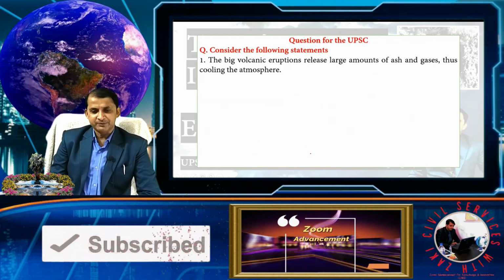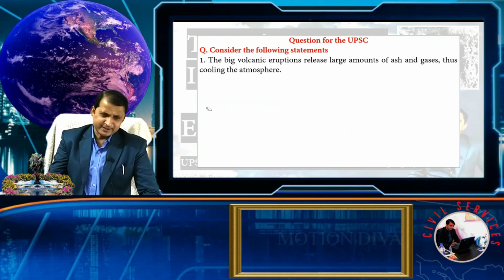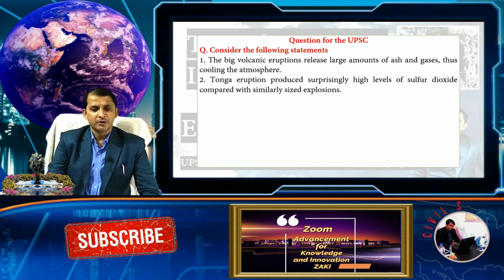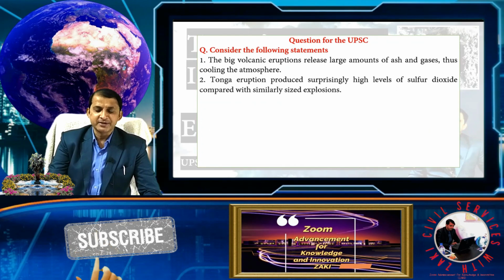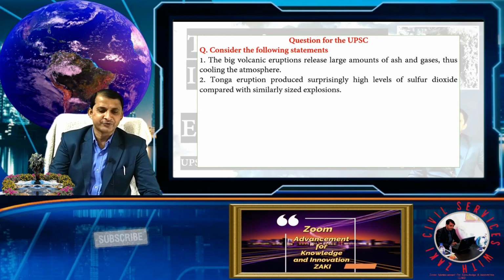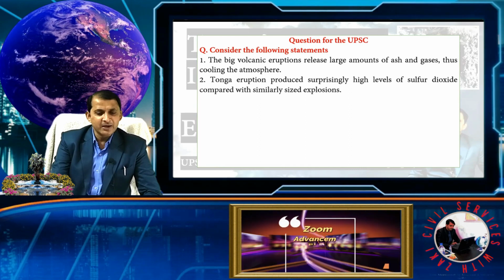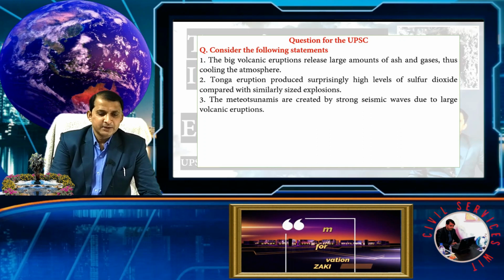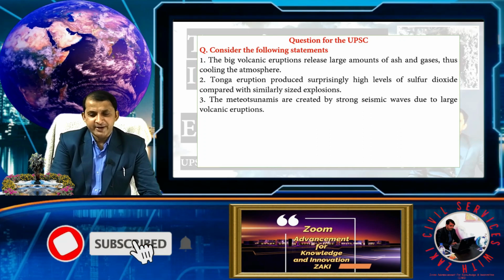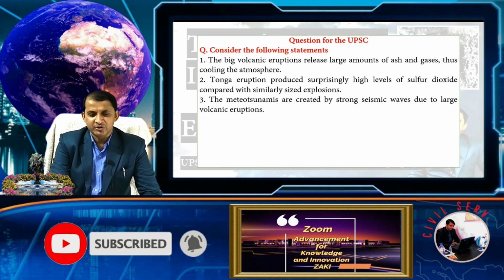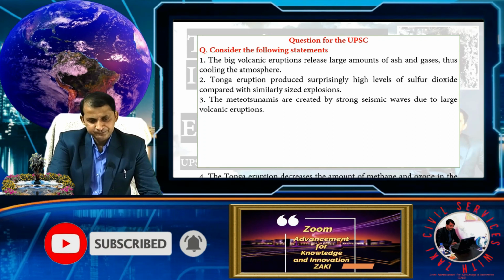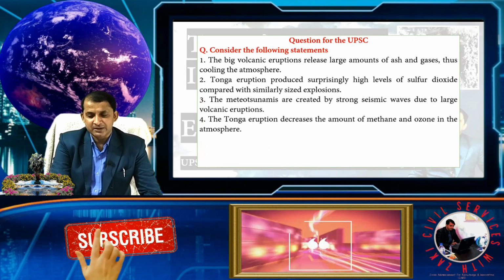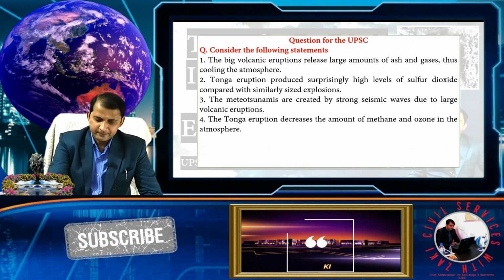The big volcanic eruption released a large amount of ash and gases, thus cooling the atmosphere. Number 2, the Tonga eruption produced a surprisingly high level of sulfur dioxide compared with a similarly sized explosion. Third, meteotsunamis are created by a strong seismic wave due to a large volcanic eruption. Fourth, the Tonga eruption decreases the amount of methane and ozone in the atmosphere.